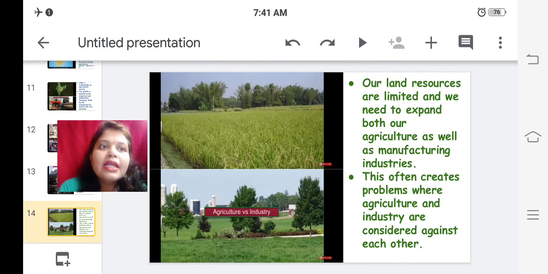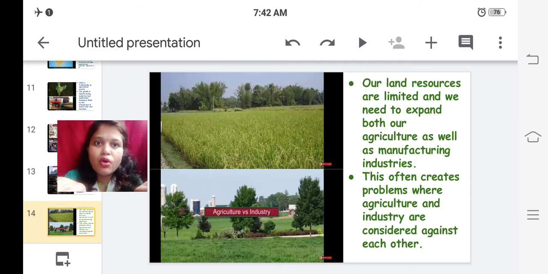Our land resources are limited, and we need to expand both agricultural as well as manufacturing industries. We need both. Agriculture is our identity, so we cannot forget agriculture, but we also need manufacturing industries.